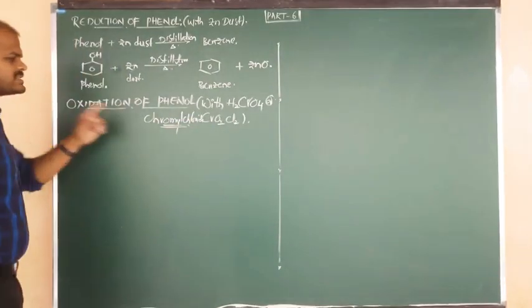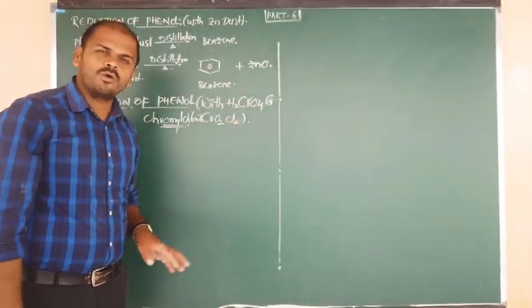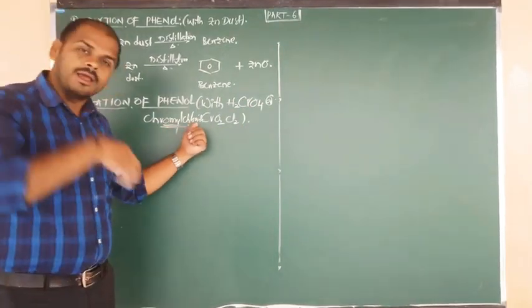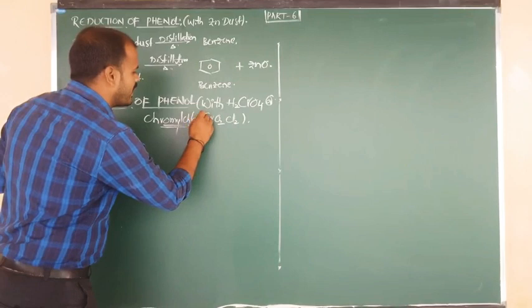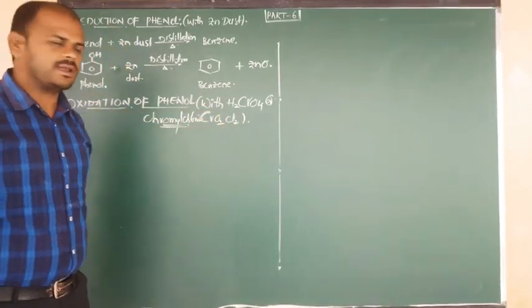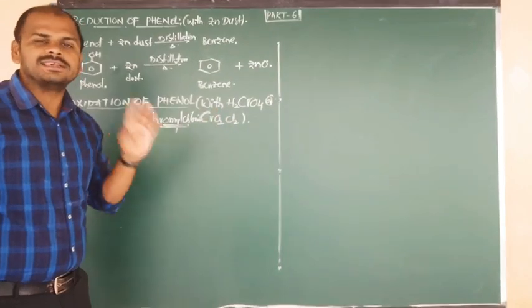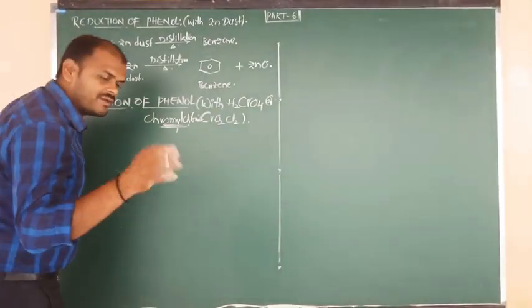So what are the oxidizing agents you are using? One is chromic acid, H2CrO4, and one more is chromyl chloride, CrO2Cl2. What is the formula of chromyl chloride? CrO2Cl2. Both we can use as the oxidizing agent. And if you want you can use another also, I will tell you later.